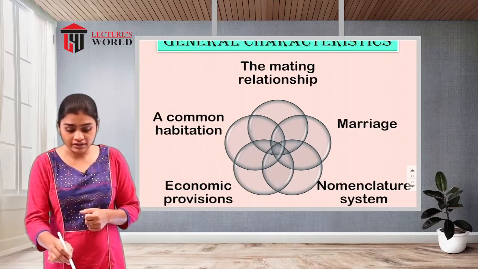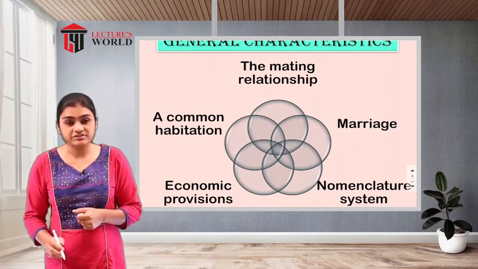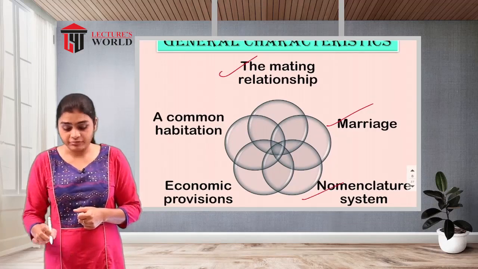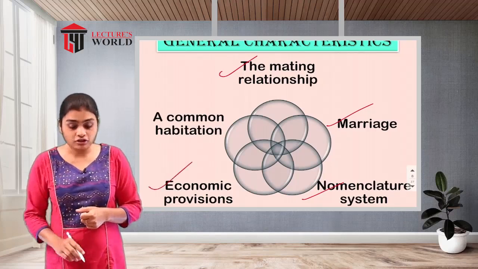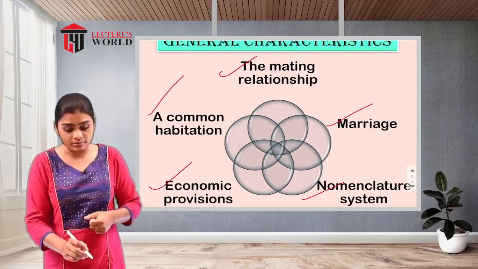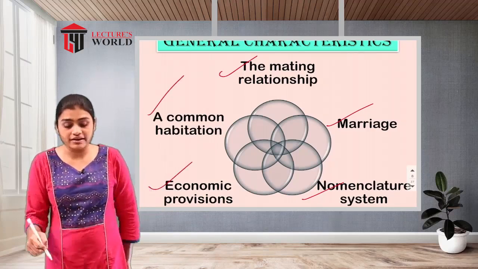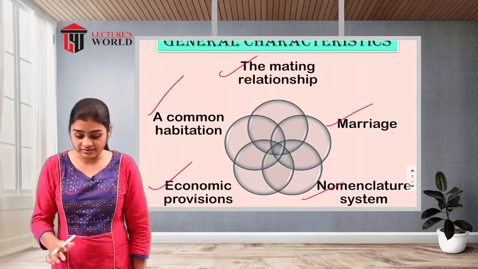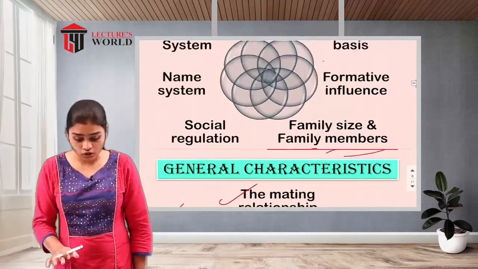So these are all the characteristics we have seen: the mating relationship, the marriage, the nomenclature system, the economic provision, and a common habitation. These are the general or common characteristics of families that you can see in all families.